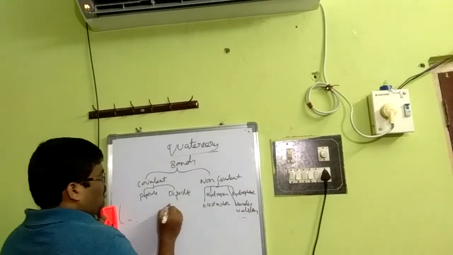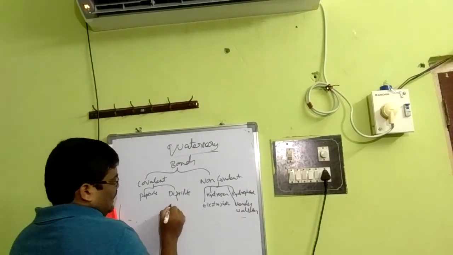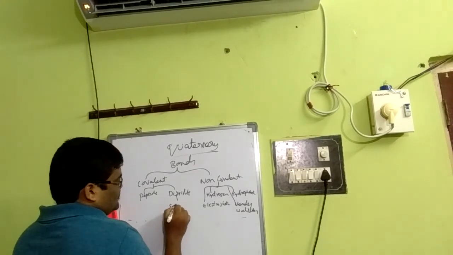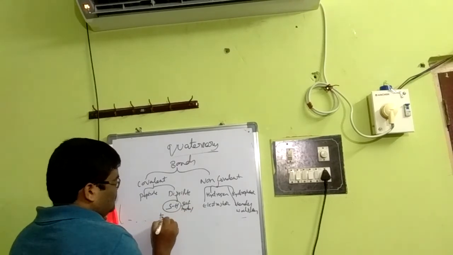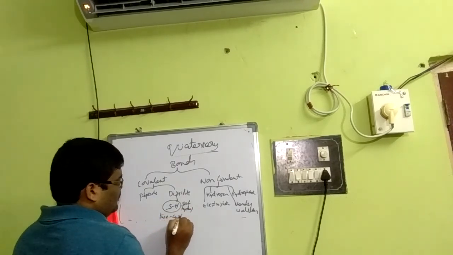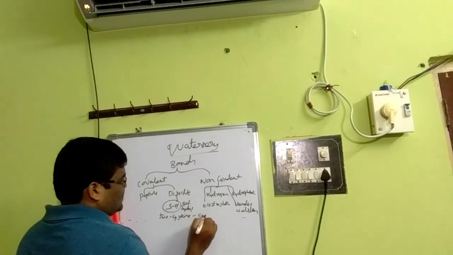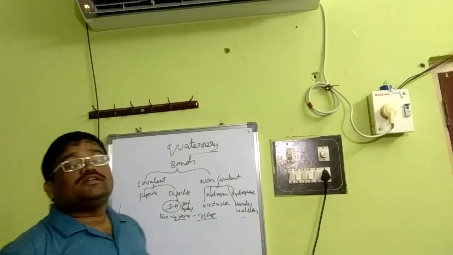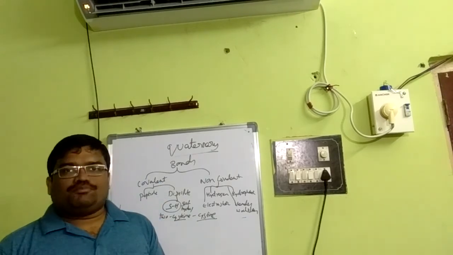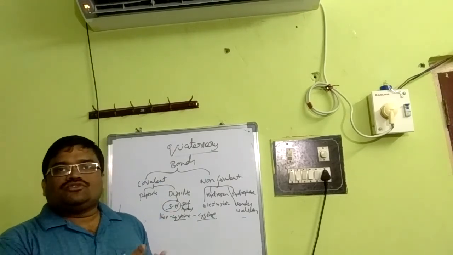A disulfide bond is generally formed between sulfhydryl groups, for example two cysteine residues forming cystine. This is very important. So these are the different bonds involved in protein structure. I hope you understood the different issues of protein.